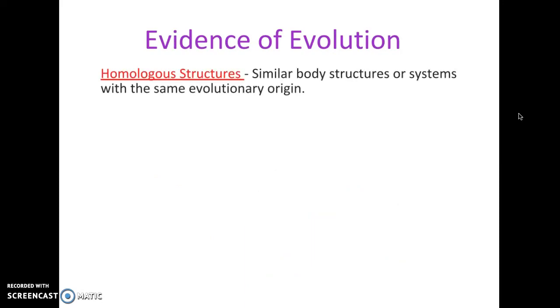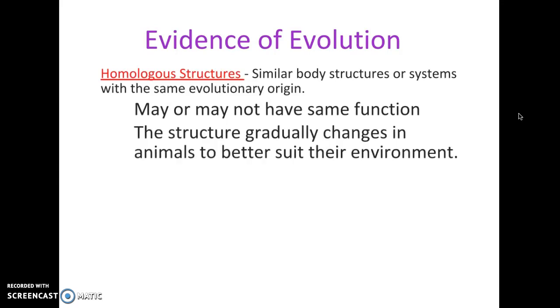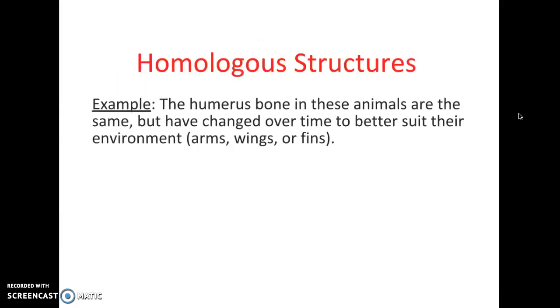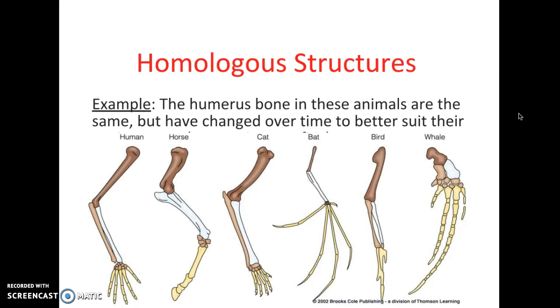We can look at homologous structures, where we compare body parts of similar organisms to see if they share the same function, or if it is an evolutionary change due to their environment. Some examples: the humerus bone in these animals. Every single one of them has a humerus bone.